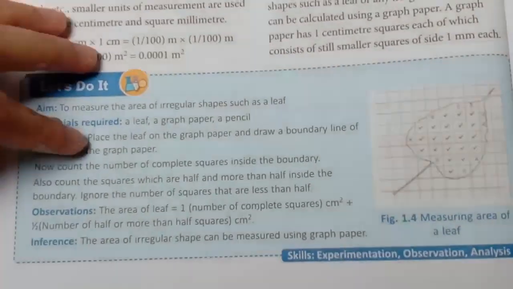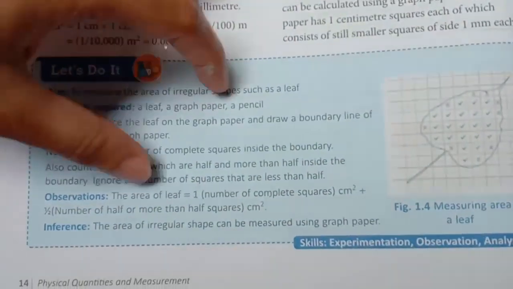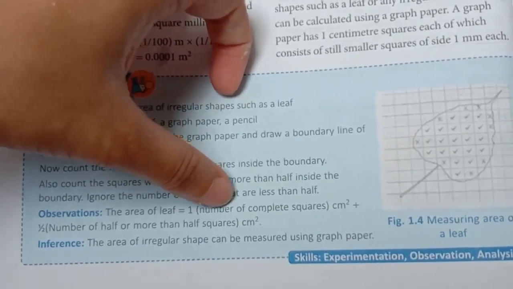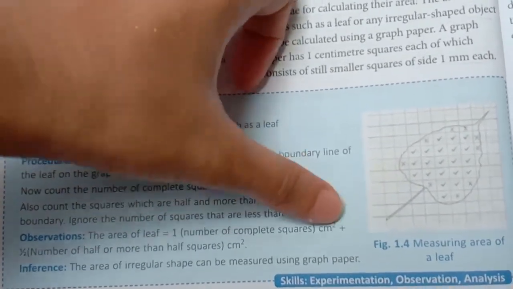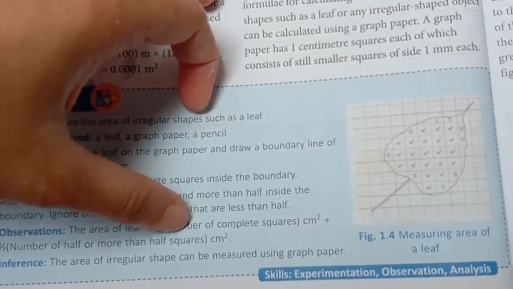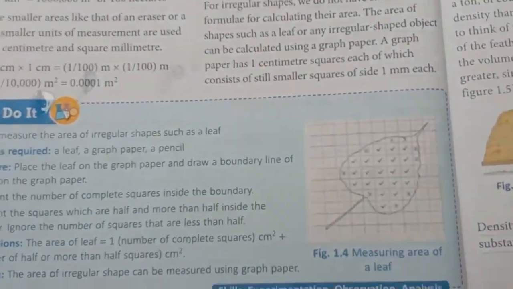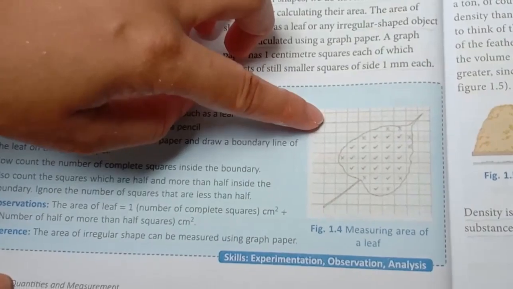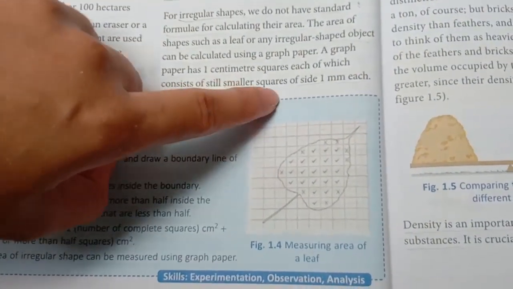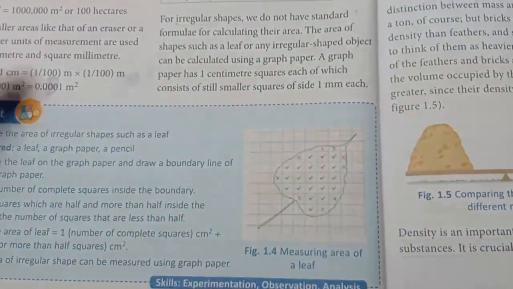Now just see this formula. After counting all those boxes, see the formula. The area of the leaf is equal to 1 into number of complete squares plus half into number of half squares or more than half squares. The unit should be centimeter square, because a graph paper has 1 centimeter square each, and each of it still consists of smaller squares of side 1 millimeter each. Okay.